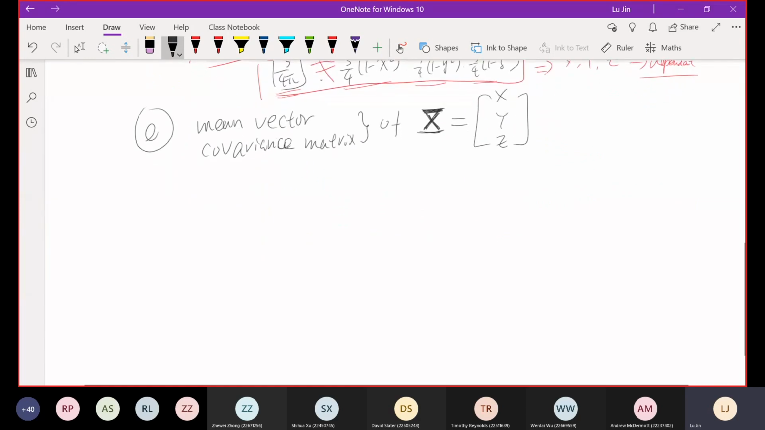So how to do that? Okay, first of all, the mean vector of X. Let's use mu to denote this vector.